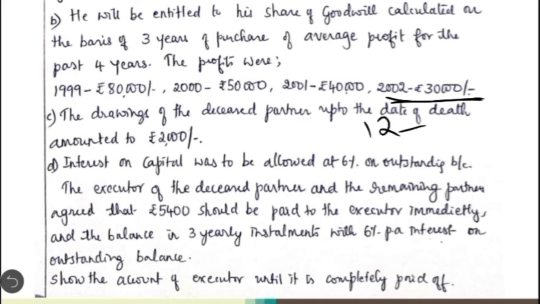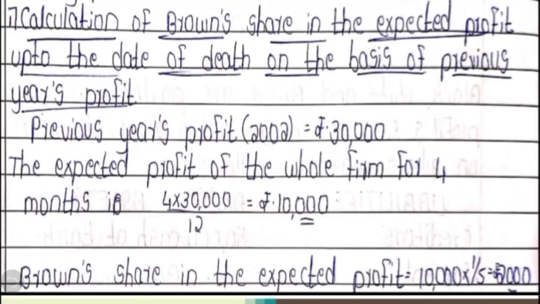For 12 months the profit is 30,000. For 4 months what is the profit? Cross multiplication we have to do. We will get some amount. So out of which we need to calculate what is the deceased partner's share. Okay, I'll show you the working note relating to that.